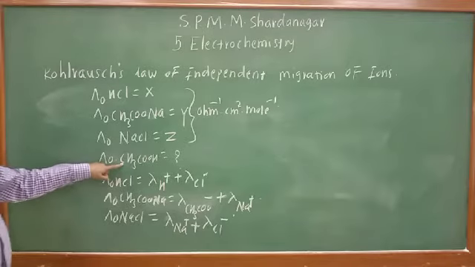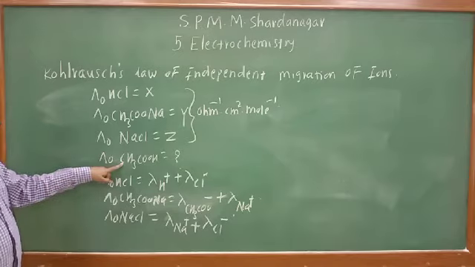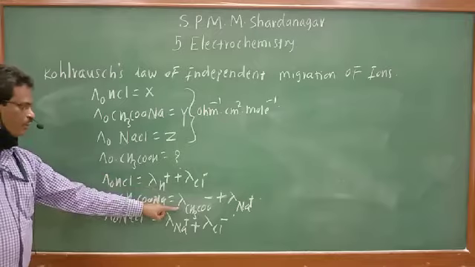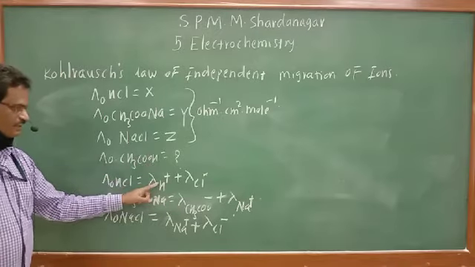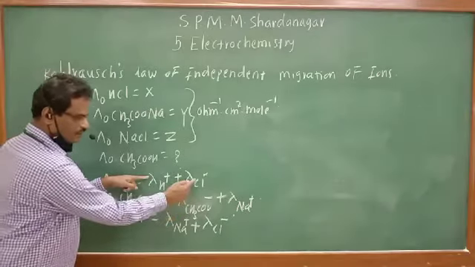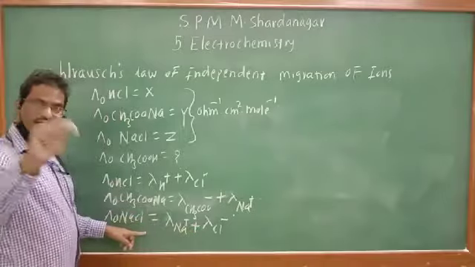So for that purpose, what is the change we have to do, that is important. In acetic acid we have CH3COO- and H+. So these 2 must be added, and Cl-, Na+ must be neglected.